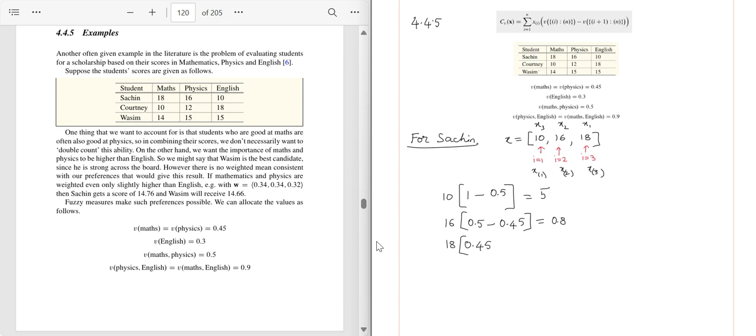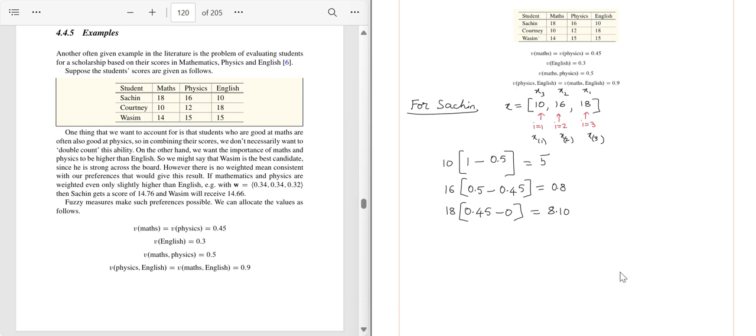And after that, the second formula says fuzzy measure of I plus 1. So 3 plus 1 is 4. There is no fourth subject, so we can write 0. So 0.45 minus 0 is 0.45. 18 into 0.45. So what is 18 into 0.45? 18 fives are 90 and 18 fours are 72, plus 9, 81. So it is 8.10. Okay, so this is for Sachin. I hope it is clear.